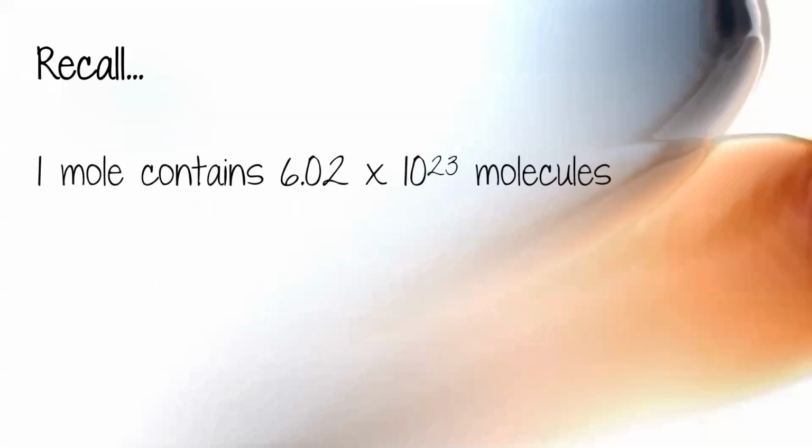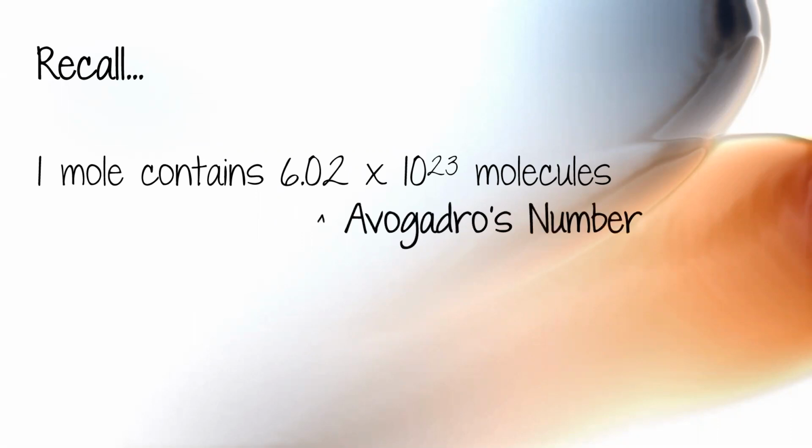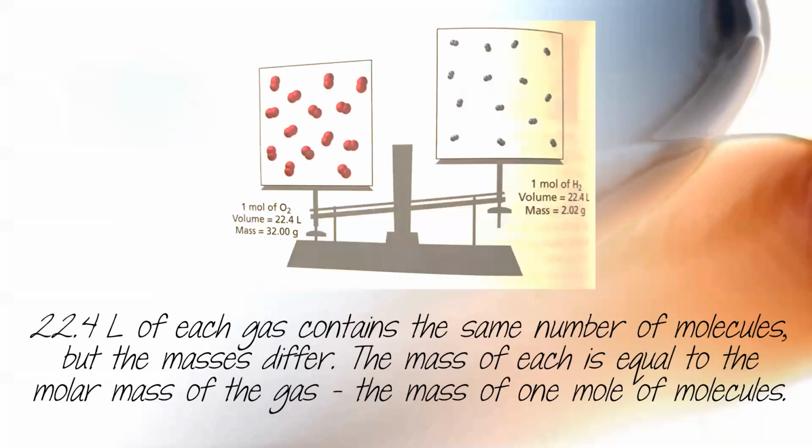Recall, 1 mole is equal to Avogadro's number, 6.02 times 10 to the 23rd molecules or atoms. That's Avogadro's number.